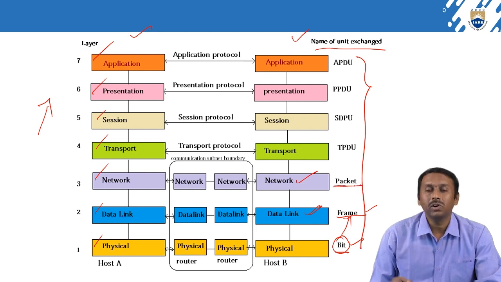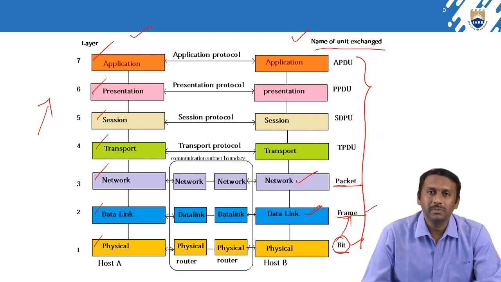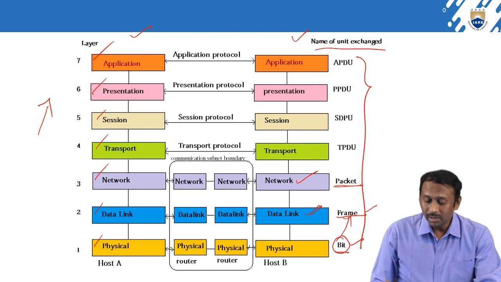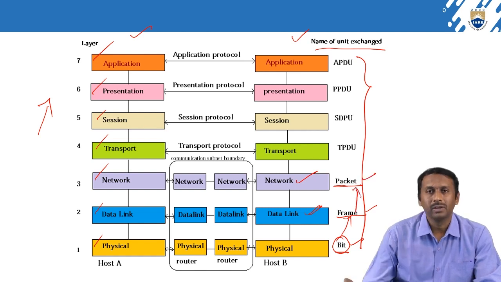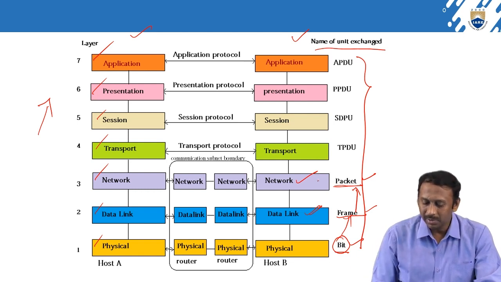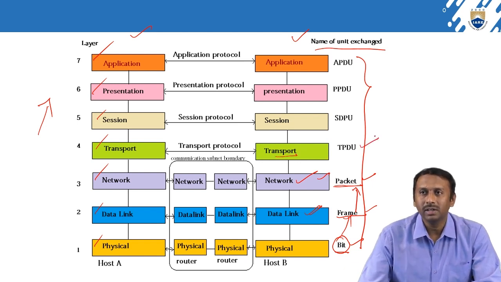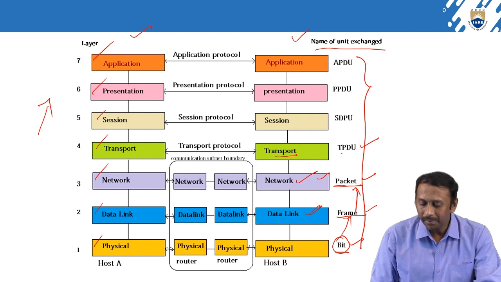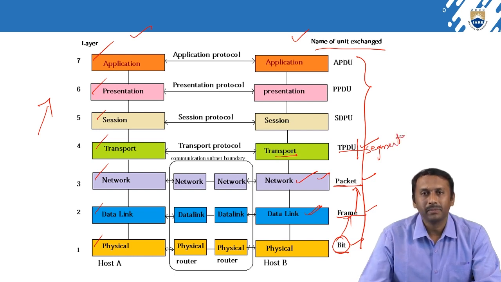What is a packet? In the previous class itself we discussed what a packet is, isn't it? A packet is nothing but a set of frames. Some set of frames we can call one data packet. So the data packet is the representation in the network layer. Then what about the transport layer? In the transport layer we call it the TPDU, the transport protocol data unit. Here we can also call it a segment, a data segment.